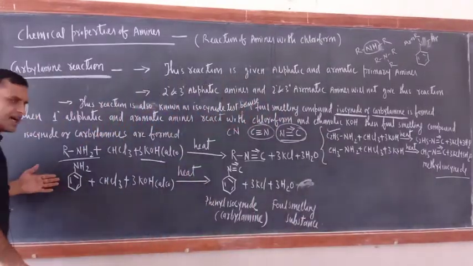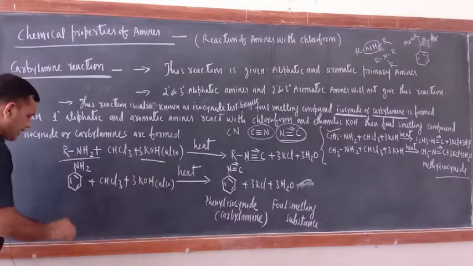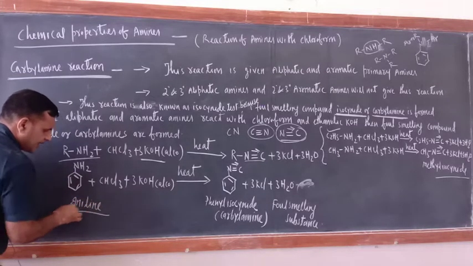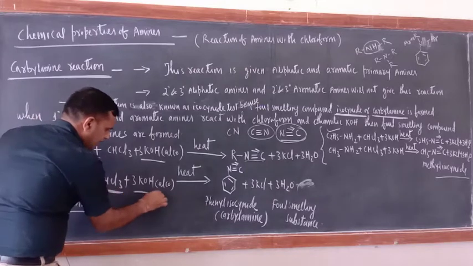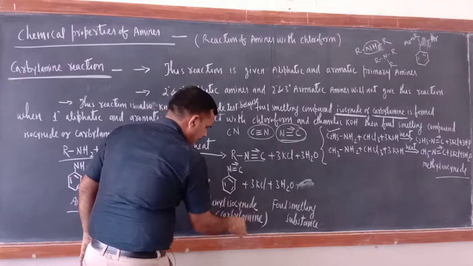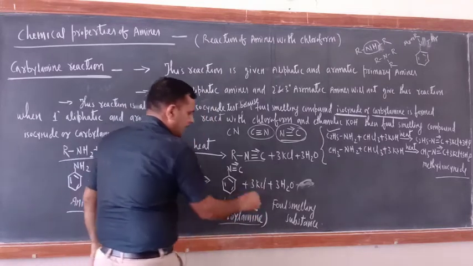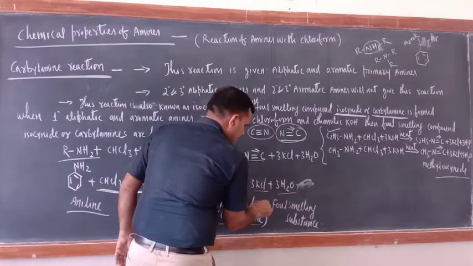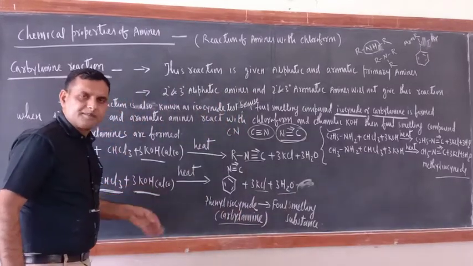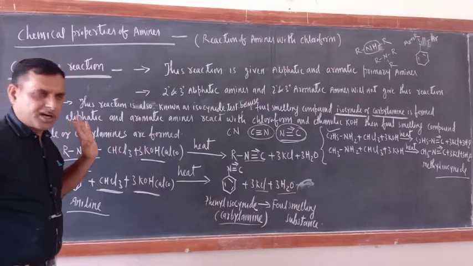Similarly, aniline is also an example of 1 degree amines. Aniline reacts with chloroform, 3KOH alcoholic, heat. So this gives phenyl isocyanide, carbyl amine, 3KCl and 3H2O. This is a foul smelling compound. So aniline also gives this reaction, but 2 degree and 3 degree amines will not give this reaction.